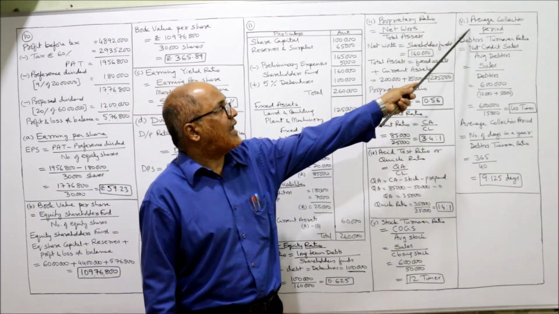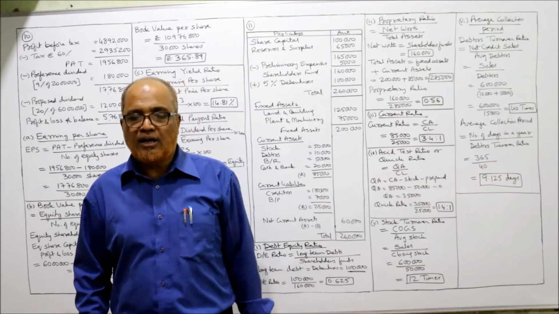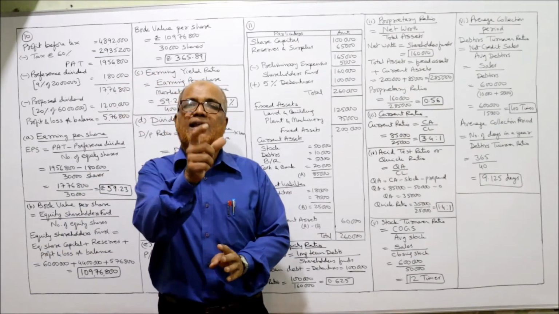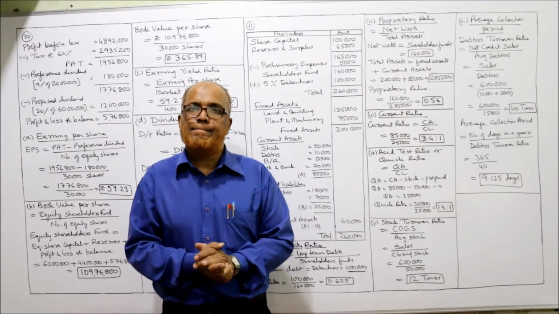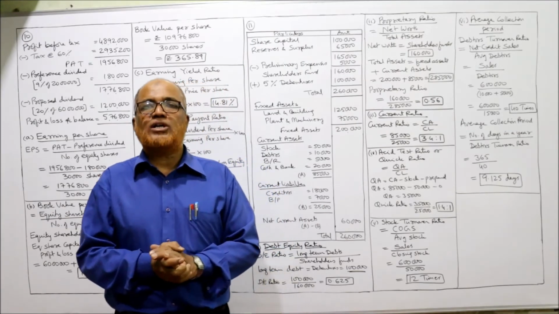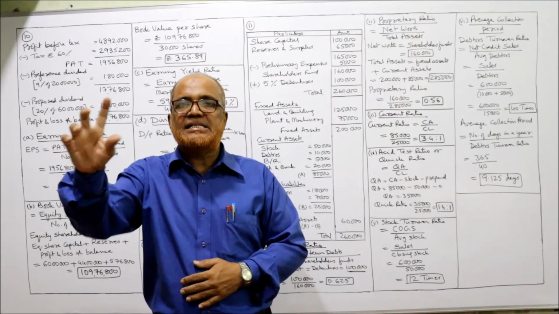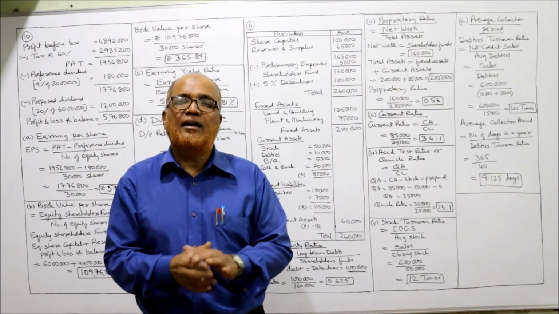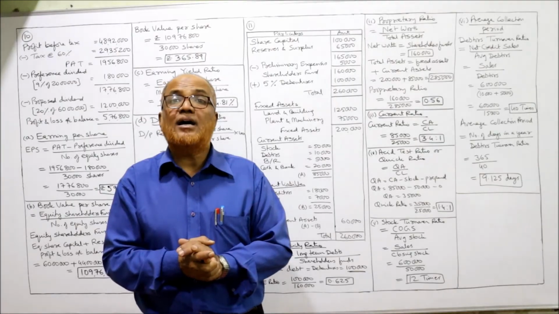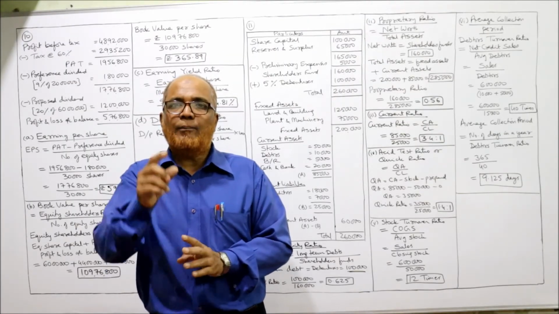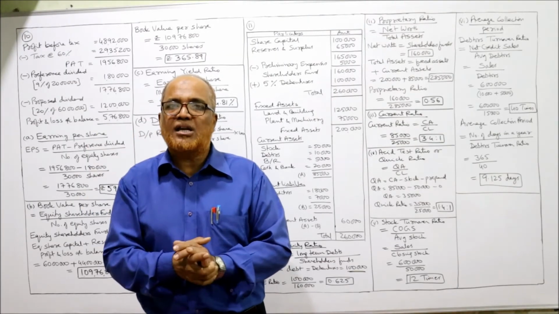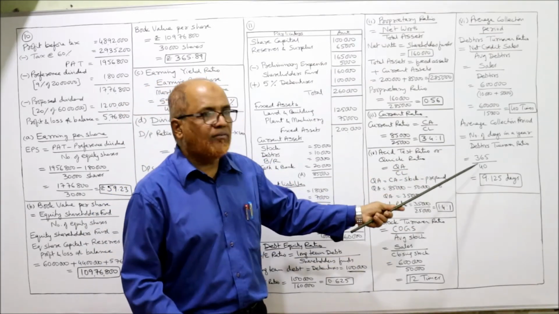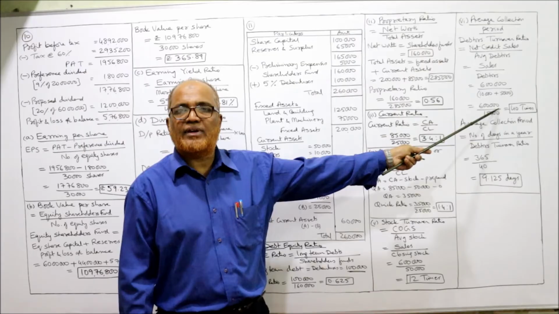But we need to calculate average collection period. It is called average collection period, or it is also called debt collection period. Both mean the same. So the formula for average collection period: number of days in a year divided by debtors turnover ratio. The number of days, 365 days in a year, divided by debtors turnover ratio, which we have just calculated.